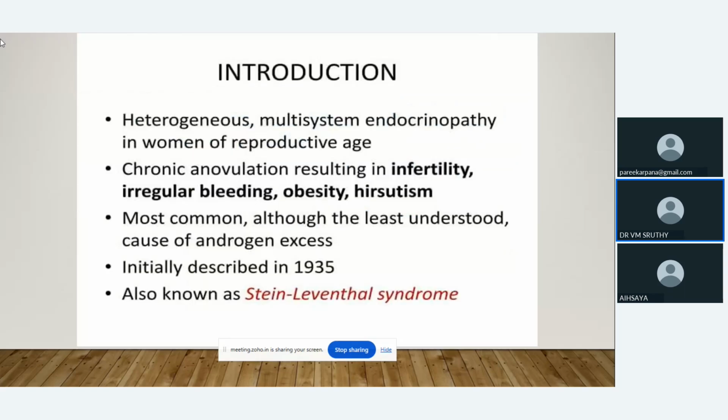Introduction: it is a heterogeneous multi-system endocrinopathy in women of reproductive age group. It will result in chronic anovulation. That chronic anovulation will result in infertility, irregular periods, obesity, and hirsutism. The main reason for anovulation in females is PCOS.